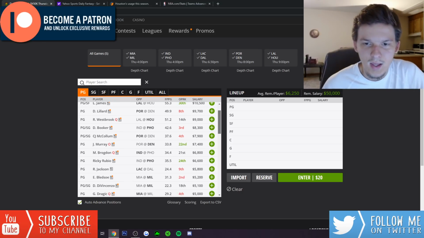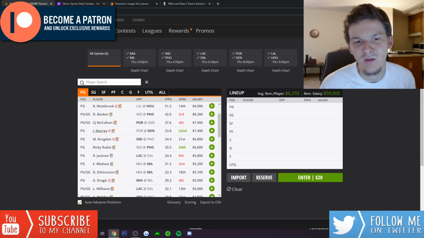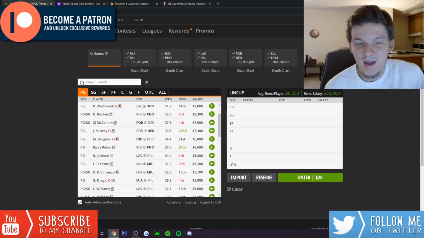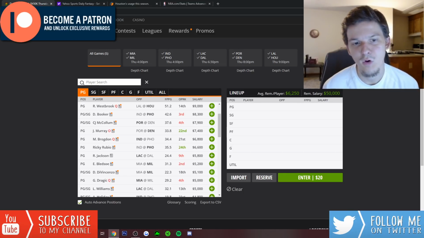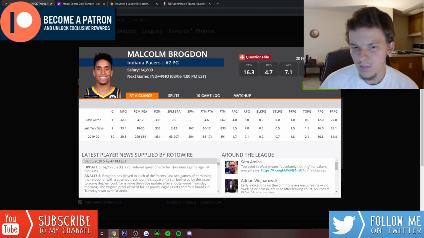But yeah, let's go ahead and look at other point guards. So two big injuries to watch here in the mid-range. Jamal Murray did not play Wednesday. He's still listed as out on DraftKings, but we'll have to just wait and see what his status is for Thursday's game. If I had to guess, I would say he probably remains out just because he's been out all these games before. I'm just going to keep assuming he's out until he winds up playing. And then Malcolm Brogdon, another guy that popped up on the injury report, questionable with a neck injury.